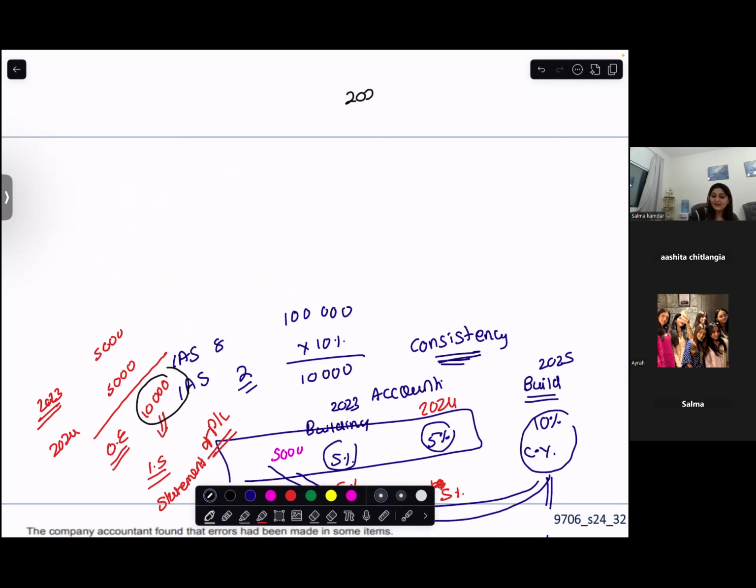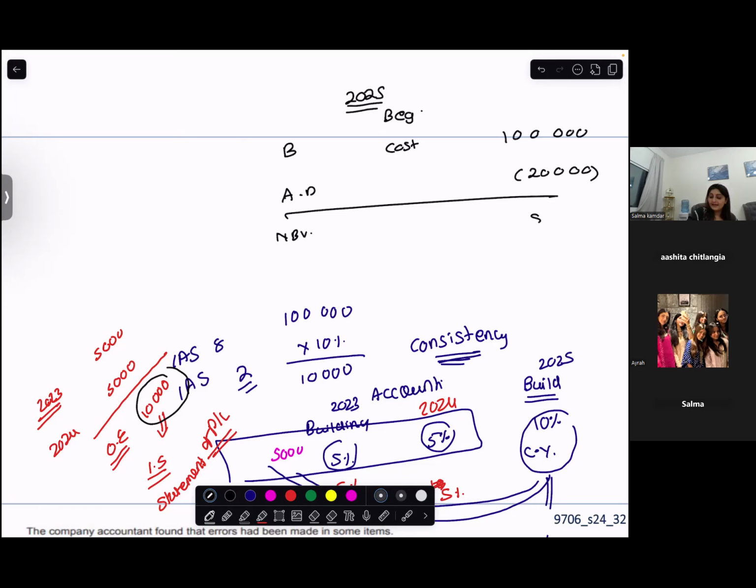And in 2025, at the beginning of the year, your building cost would remain 100,000 and your building accumulated depreciation would be 20,000. Your building net book value would be how much? 80,000. This will be your beginning effect because you did this adjustment with retrospective effect.